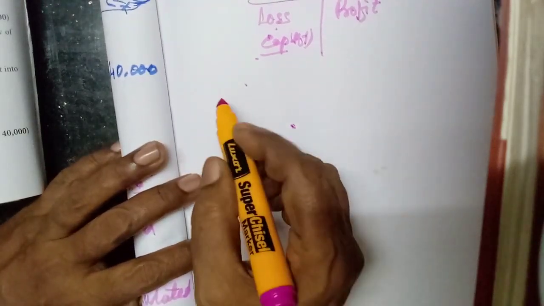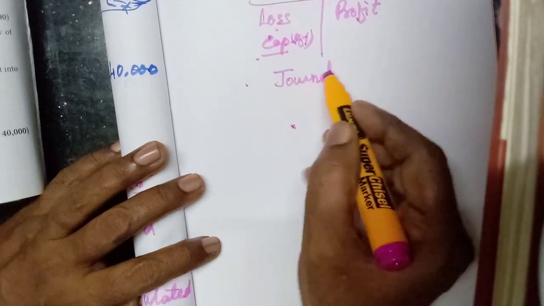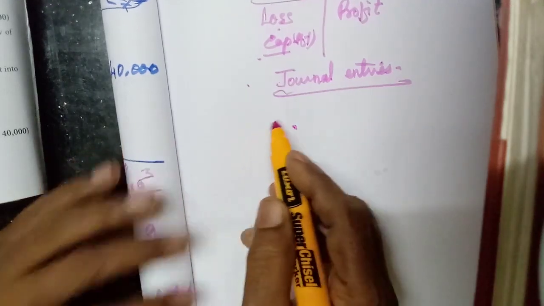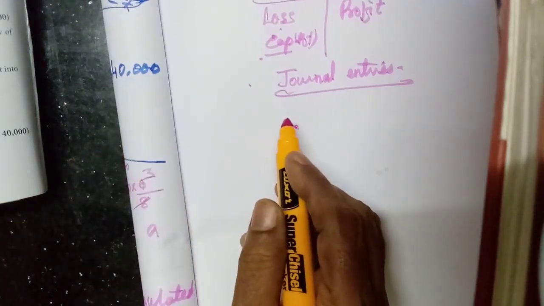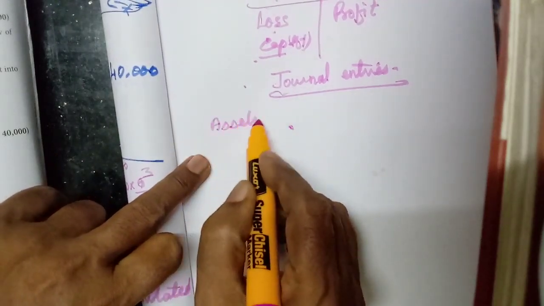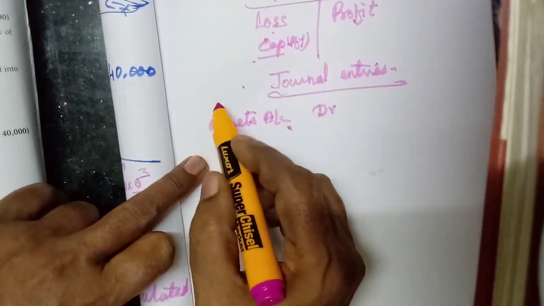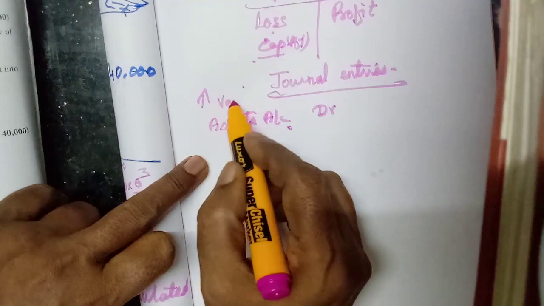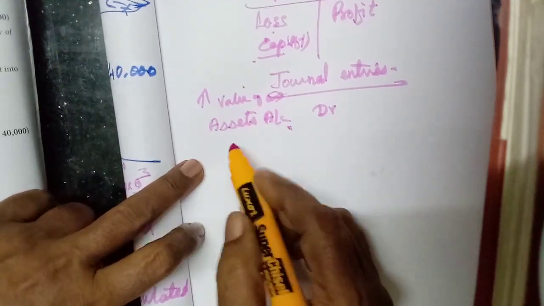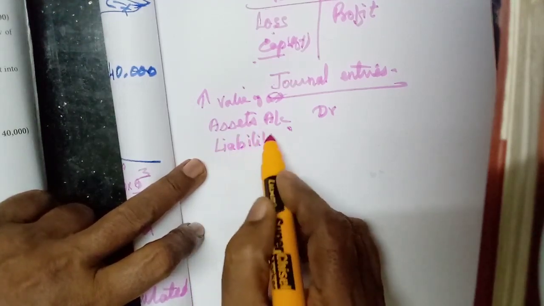So first we should prepare the journal entries. For any increase in the value of an asset, the asset account should be debited. Any decrease in the value of liabilities, that liability should be debited.